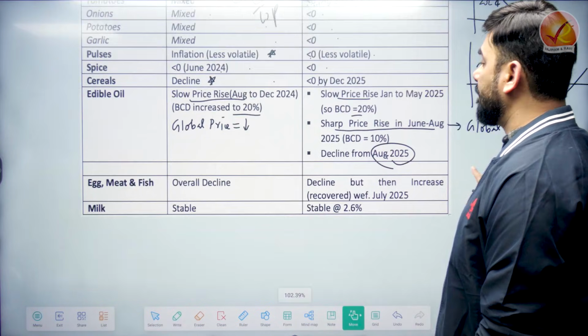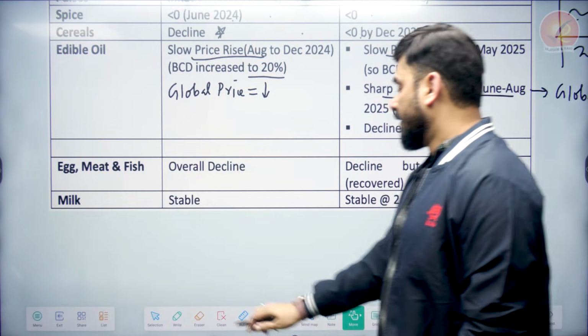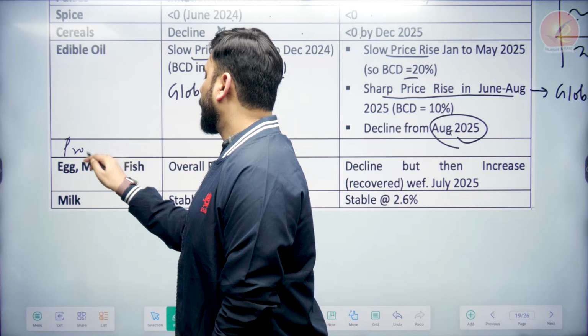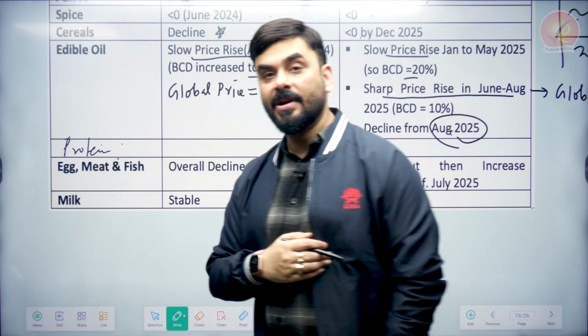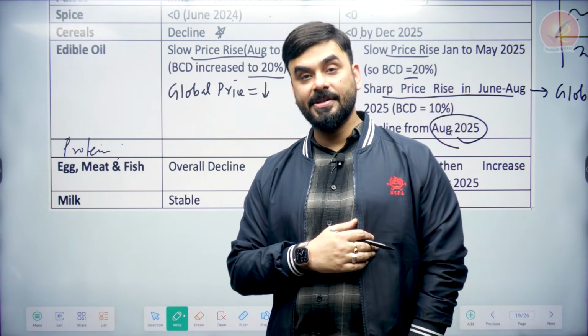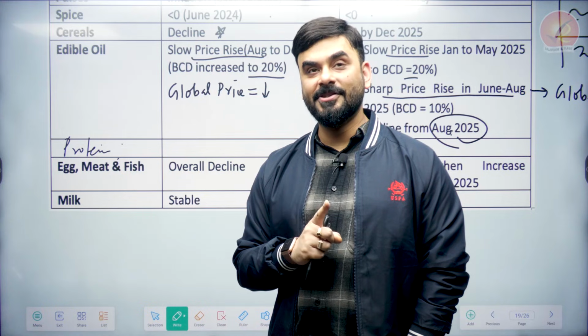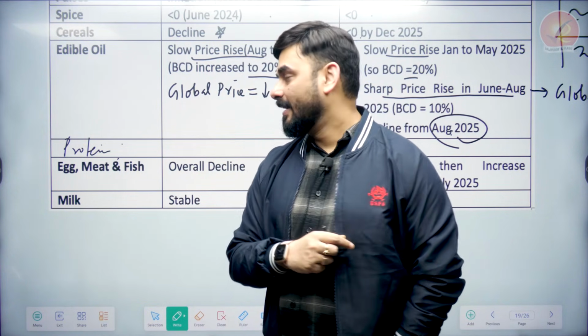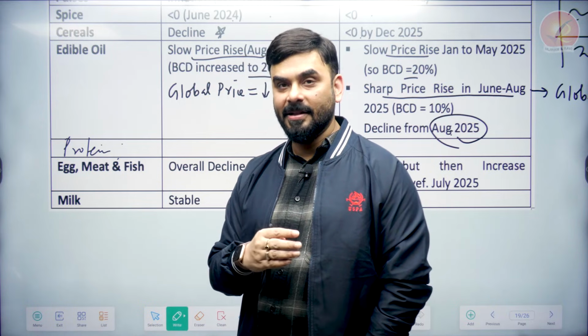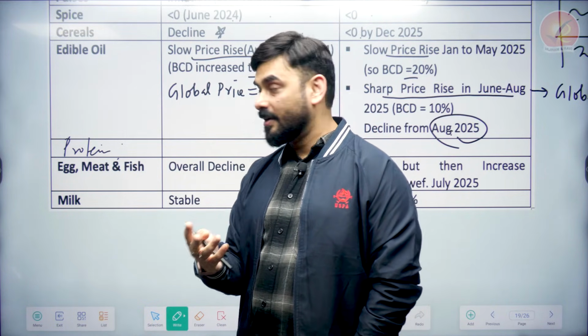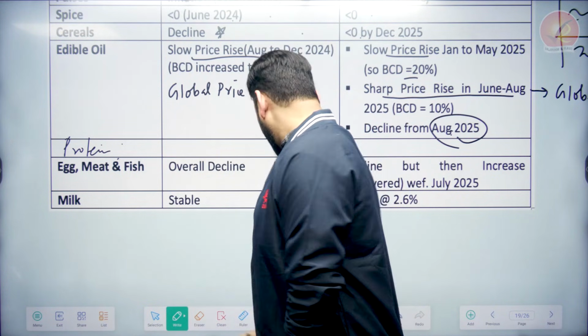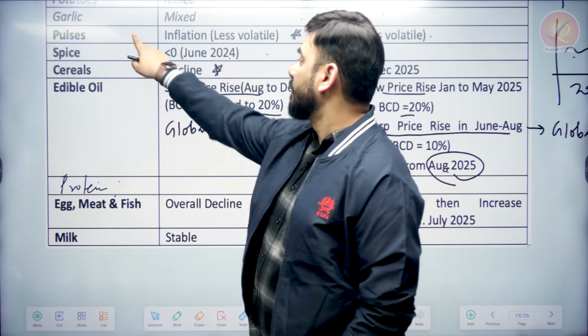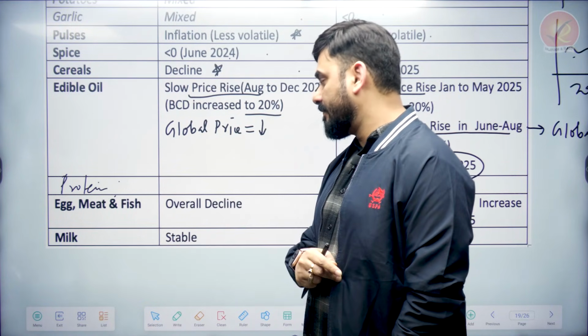Why are we keeping egg, meat and fish separately? Because this is called protein. And you understand that according to Dr. Angus Deaton, developing countries including India are now consuming a more protein-rich diet. In this protein-rich diet, we are eating plant protein also, which is pulses and soya, and we are also eating egg, meat and fish.